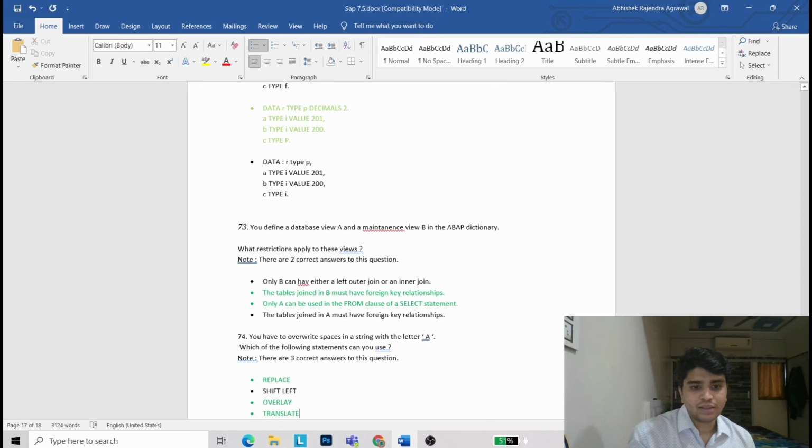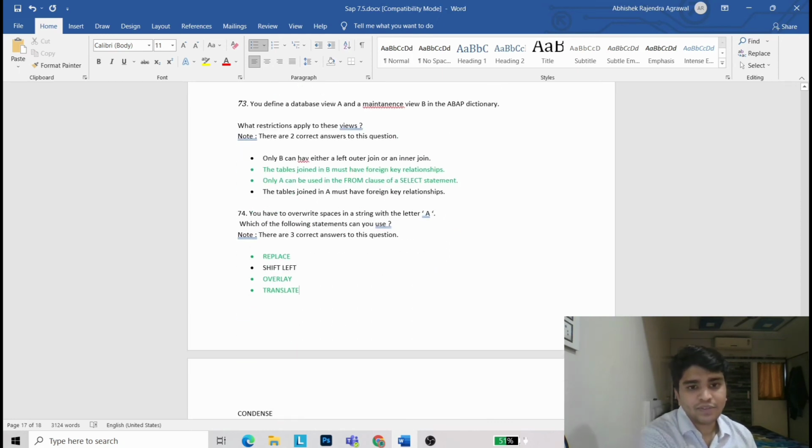73. You define a database view A and maintenance view B in ABAP dictionary. What restriction applies to these views? The answer is tables joined in B must have a foreign key relationship. Only A can be used in the FROM clause of a SELECT statement.